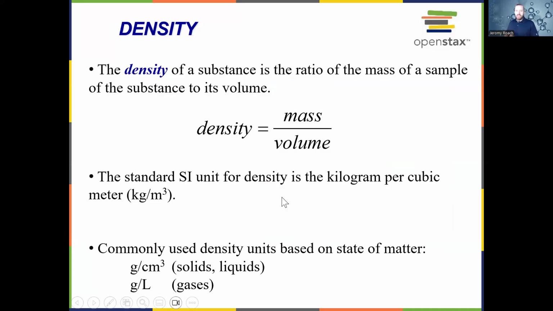The formula for density, we're definitely going to use this in class. In this class, and you might need this in other science classes as well. The formula for density is mass divided by volume. The standard SI unit for density is the kilogram per cubic meter. And that's how we read density. But we can also read density in grams per centimeter cubed or grams per liter for gases. So grams per centimeter cubed is for solids and liquids.